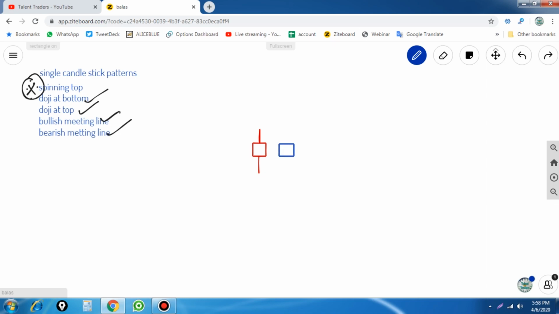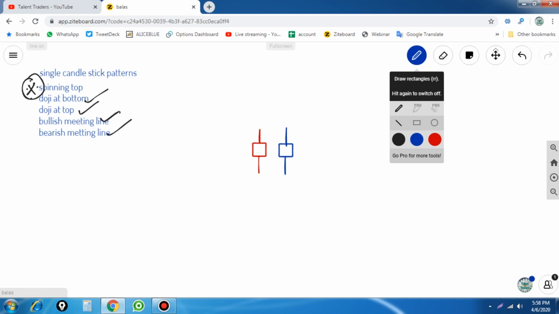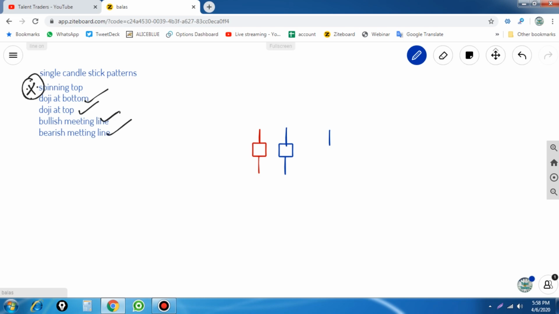The body of the candle is very small and the wicks are comparatively higher than the body of the candle, whether it is a black or blue candle. These are the candles we call spinning tops. What is the benefit of the spinning top candle? The spinning top candle is a short candle.